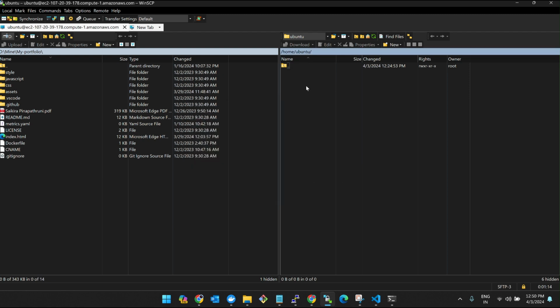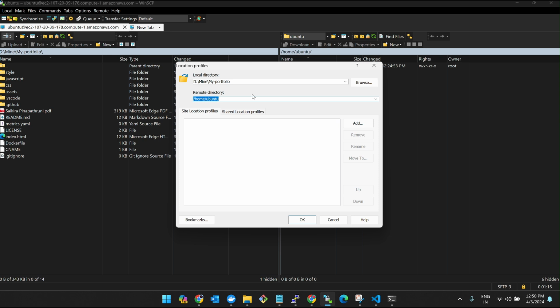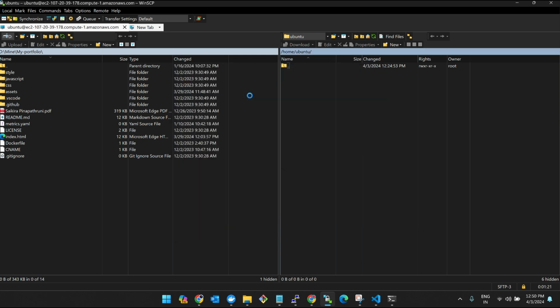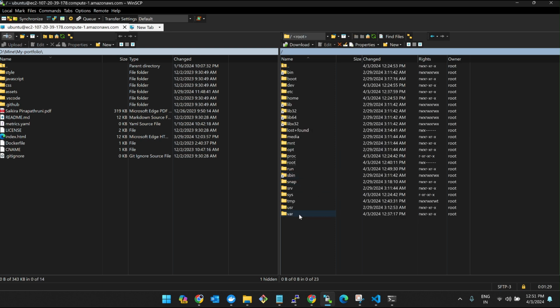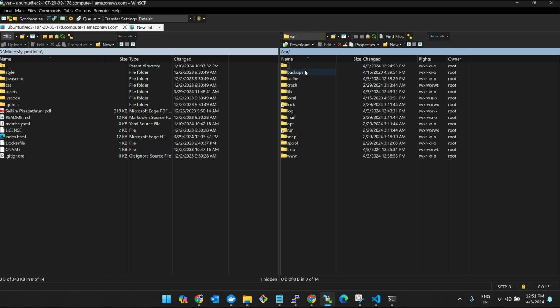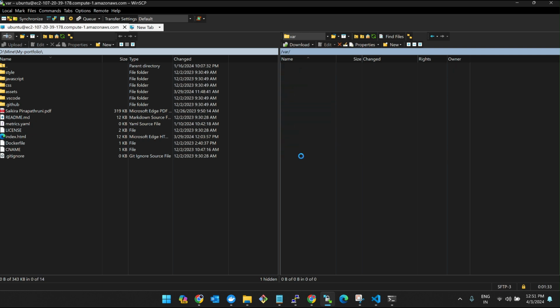It's just slash root. Okay, it went to the root now. Just click here. Where is our Nginx server path? var www.